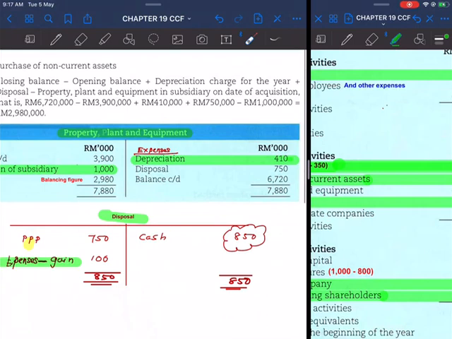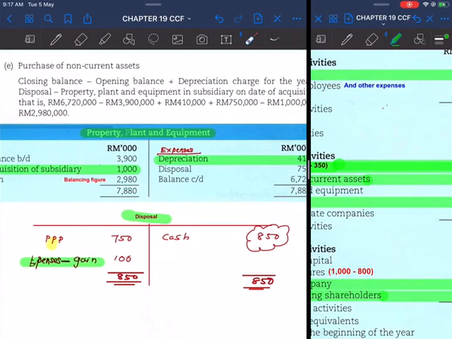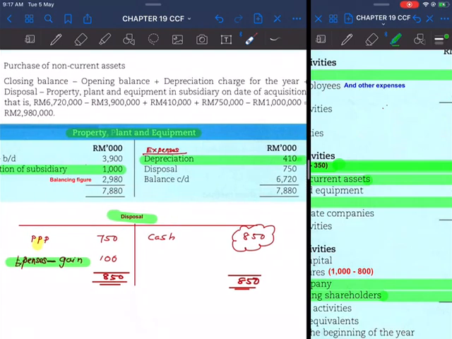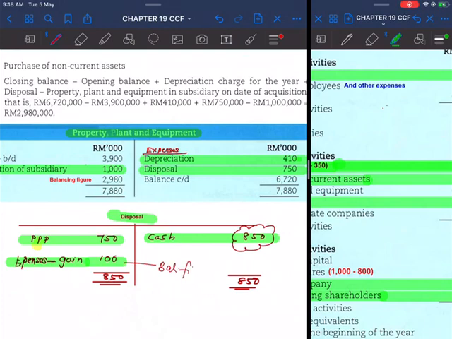So here, the double entry is that when you dispose property, plant and equipment, you take out the amount from the property, plant and equipment and it goes to disposal: debit disposal, credit property, plant and equipment. And the amount of cash you receive is 850, which we have recorded in the cash flow statement, investing activities. Therefore, the balancing amount is 100,000.